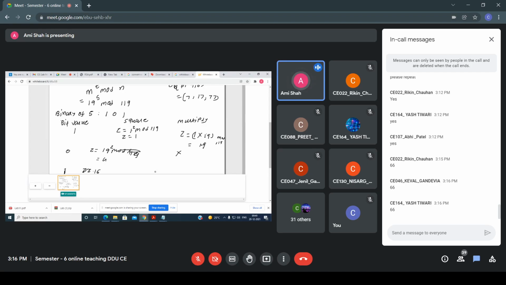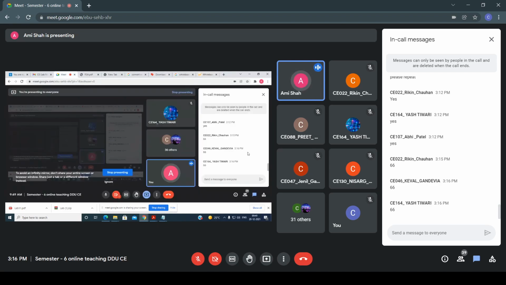So what do I have to do here? Multiplication is done. So z equals, I am writing it this way, z into a, which means 16 into 19 mod 119. So what answer do you get, everyone? z equals 66. Whatever the last final value of z is, that is my answer. Is it clear up to this point, everyone, how I am getting z equals 66? Is there any doubt? Okay, so I think all are clear.